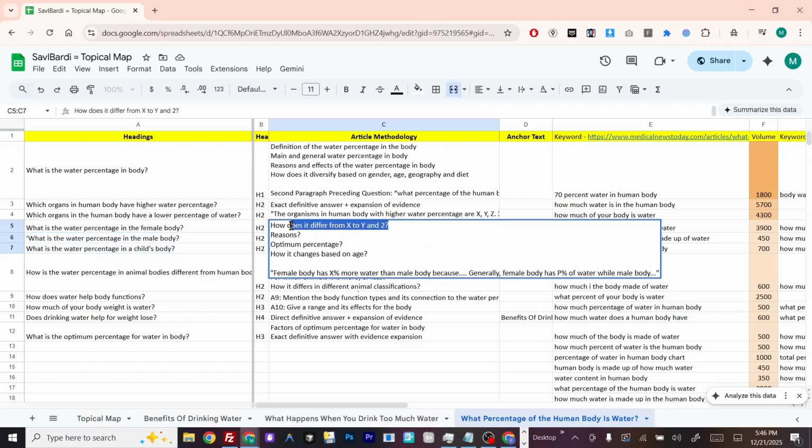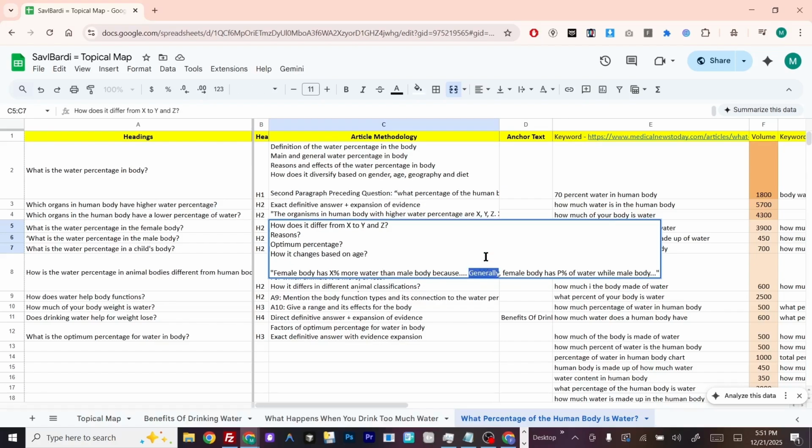And here we tell how it differs from X to Y and Z, reasons, optimum percentage, and how it changes based on the age. Female body has X% more water than the male body, because here basically we compare them to each other, because in featured snippets the information density is very important. Even if someone asks for male body water percentage, we still also give the percentage of the female body together. But here, for the female or the male body, the prioritization plays a role. The purpose here is answering the same question twice and also giving more information with more comprehensive angles.